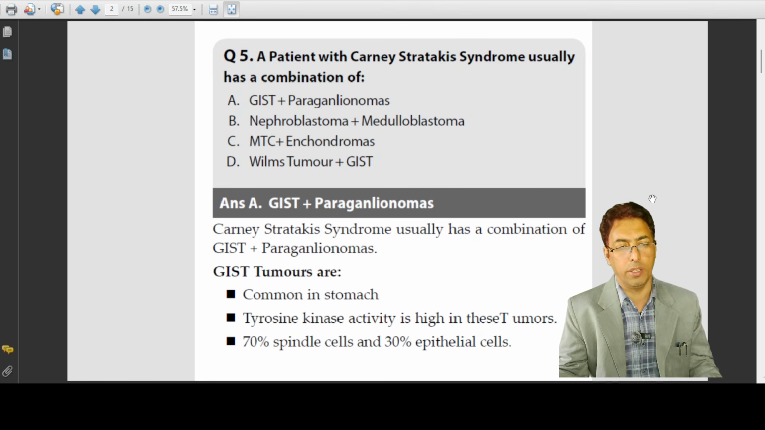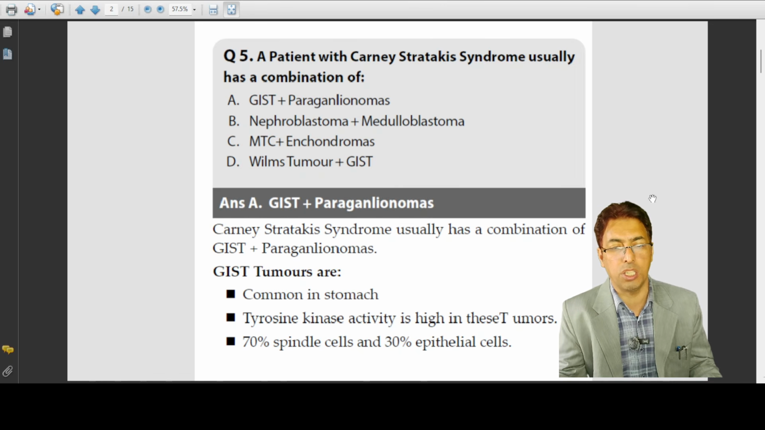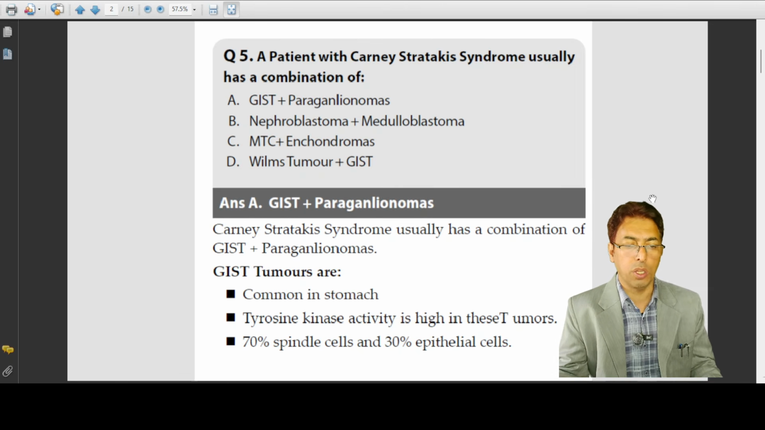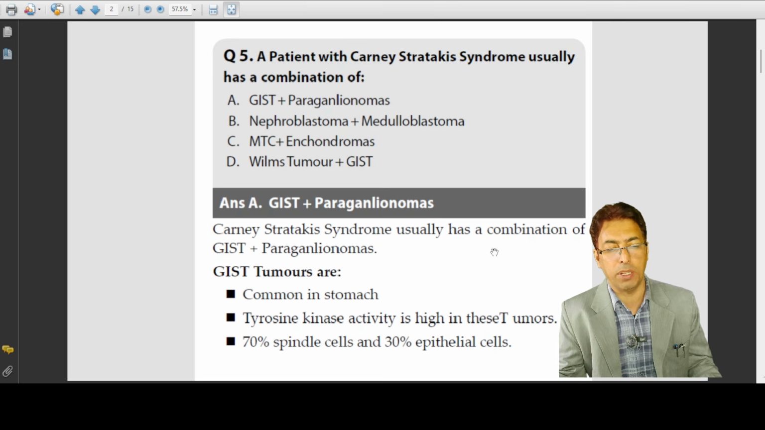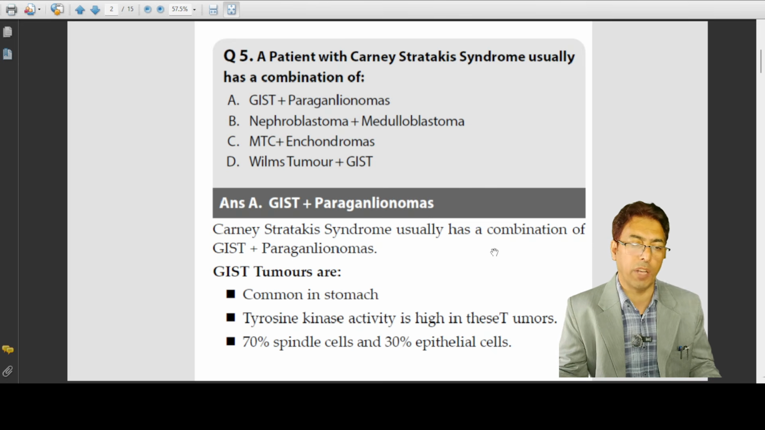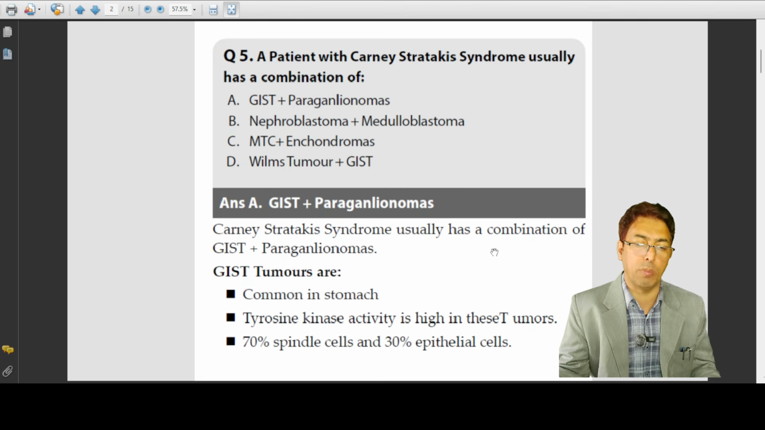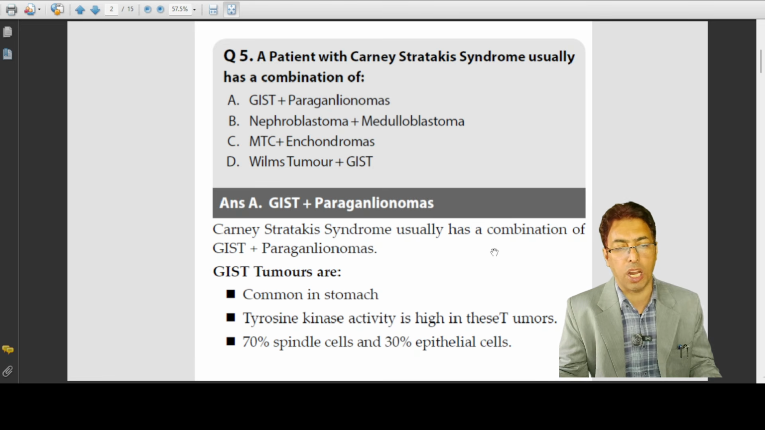So question one: a patient with Carney-Stratakis syndrome usually has a combination of. So we are given the options. So basically, what is Carney-Stratakis syndrome? You have to remember that it is a combination of gastrointestinal stromal tumors and paraganglioma. So the combination is GIST plus paraganglioma. That is the basic fundamental crux of the question.